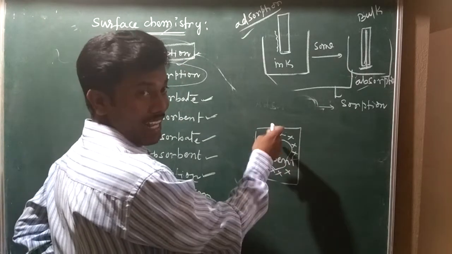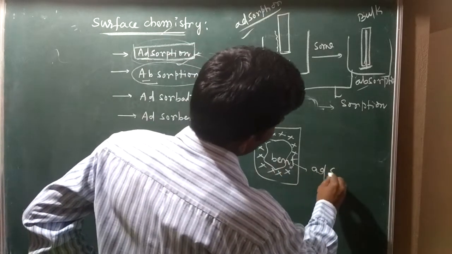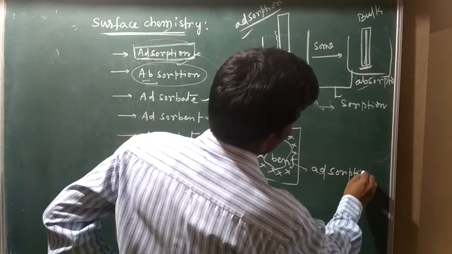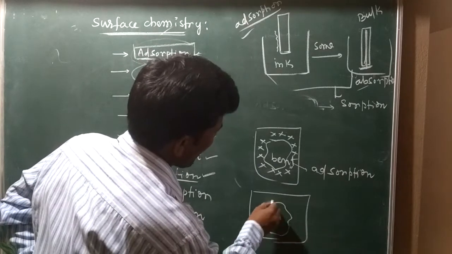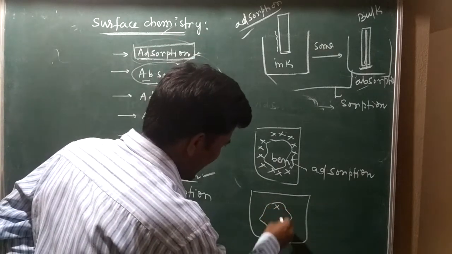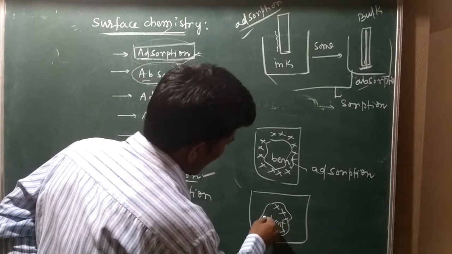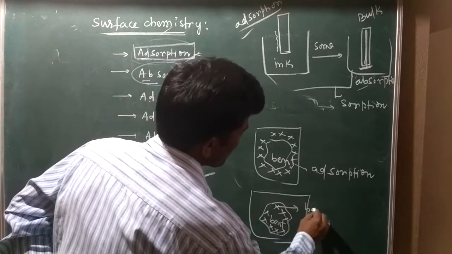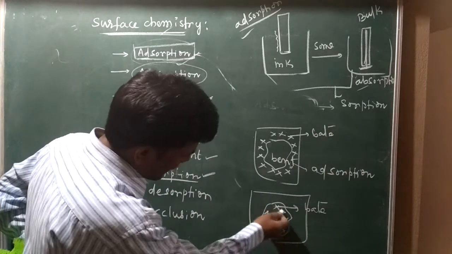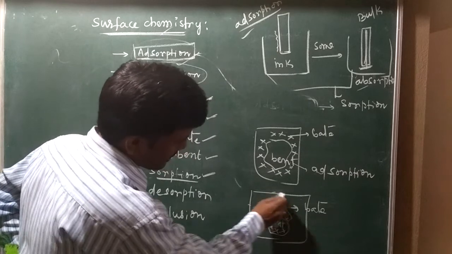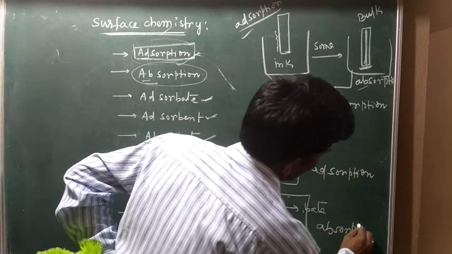When it is only the surface, it is called adsorption. Same thing I am taking: this is my adsorbent, and the crossed ones are the adsorbate. If the adsorbate is inside, rather than at the surface, in the bulk phase, it is called absorption.